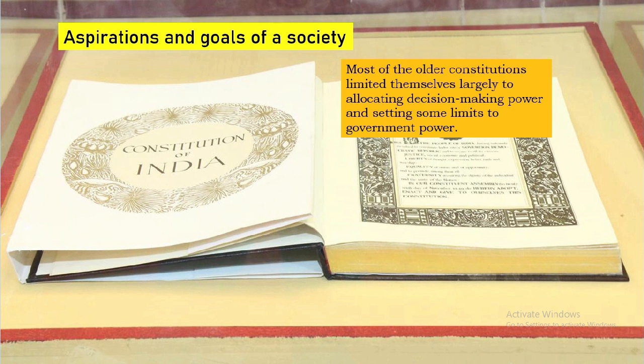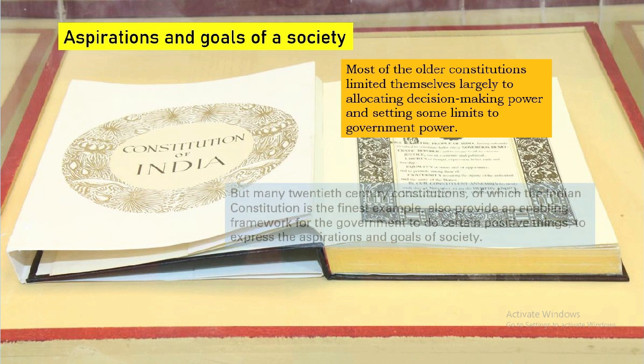Most of the older constitutions have limited themselves largely to allocating the decision-making power and setting some limits to the government's power. So most of the constitutions which were written prior to the 19th century have limited themselves to the decision-making power and setting some limitations to the government.